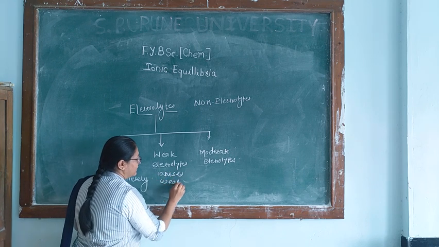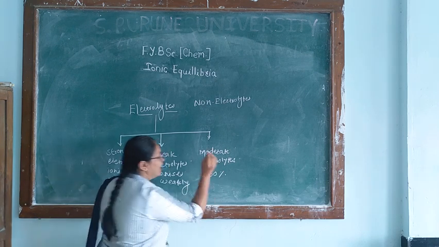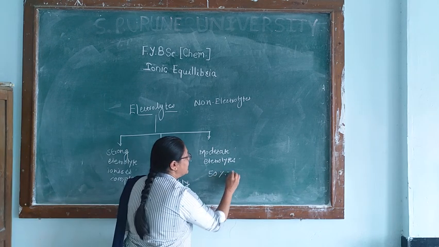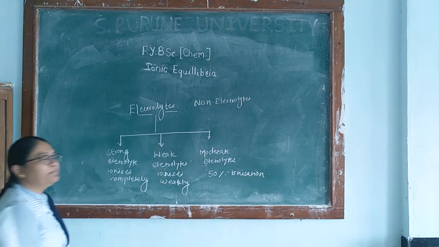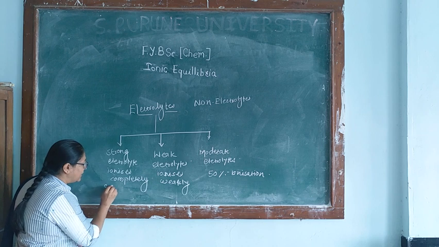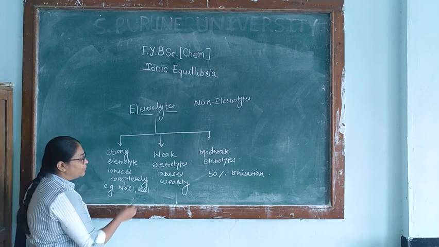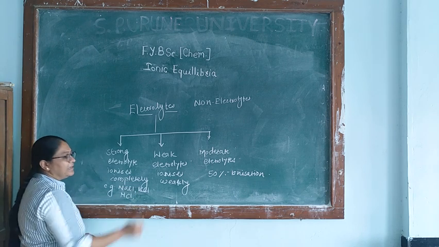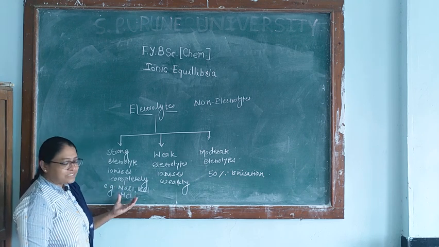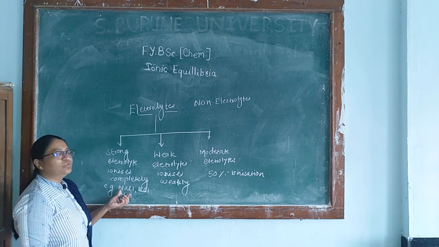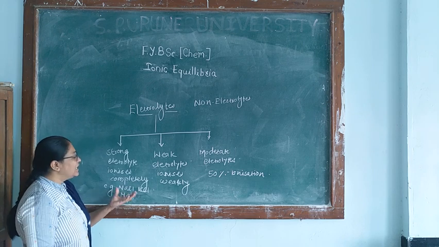And the electrolytes which ionize to about 50% are called the moderate electrolytes. Let's see examples of these electrolytes. For the strong electrolyte, for example, the salts like sodium chloride, potassium chloride, and the acid like hydrochloric acid are strong electrolytes. These are called strong electrolytes because in their aqueous solution they ionize completely. That means the number of ions formed on ionization is very large.